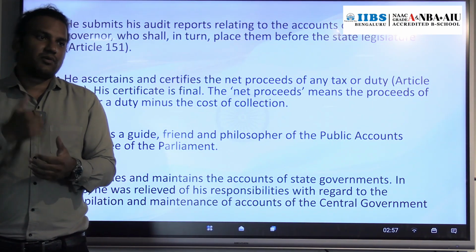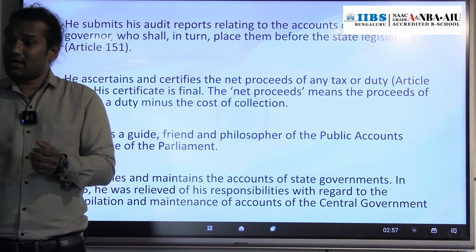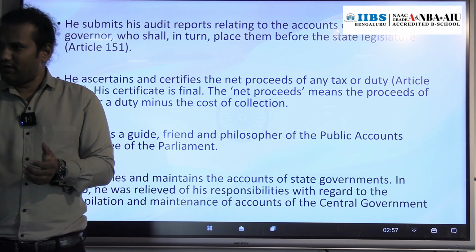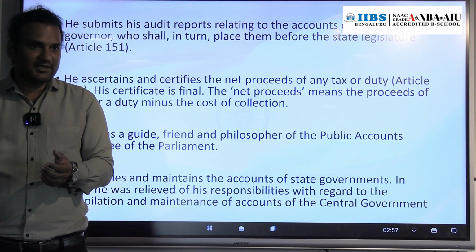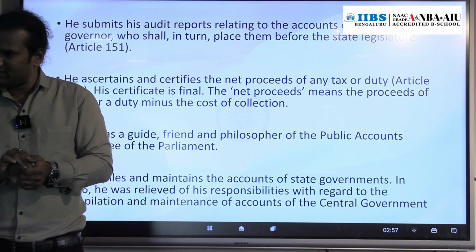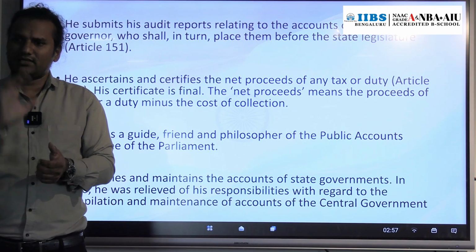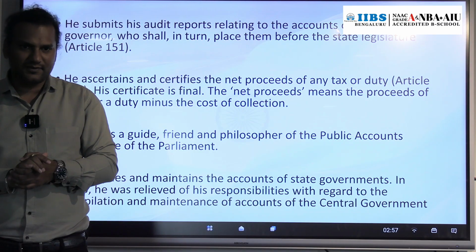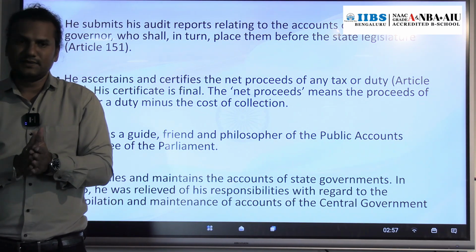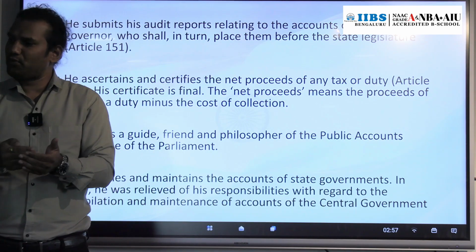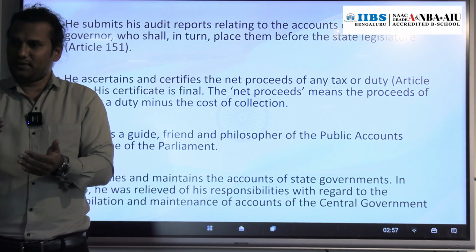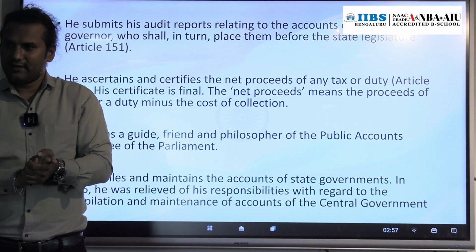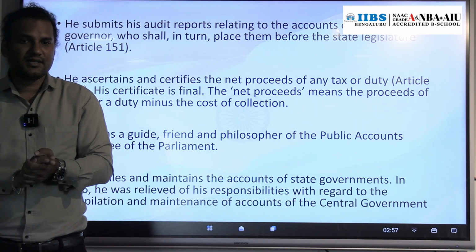So whenever the central government receives the tax, for collection of the taxes, certain expenditure will be there, right? We have the income tax department, the department salary will be there, office expenditure will be there, right? For example, to collect 100 crore rupees of tax, the government has to incur certain expenditure. Say to collect 100 crore rupees tax, 5 crore rupees expenditure is made by the government. So 100 minus 5, how much?